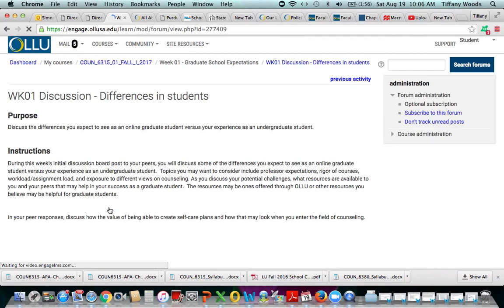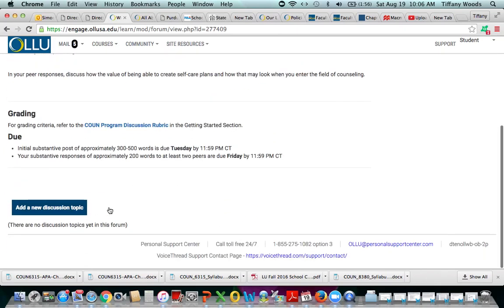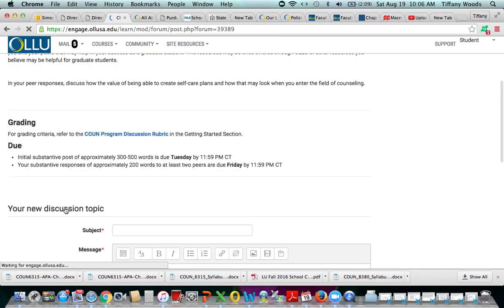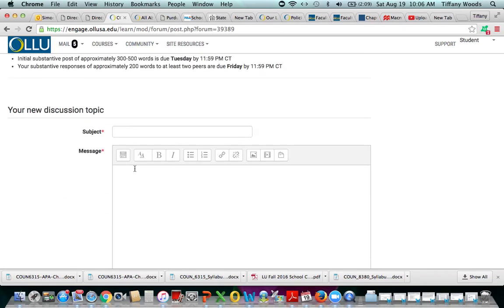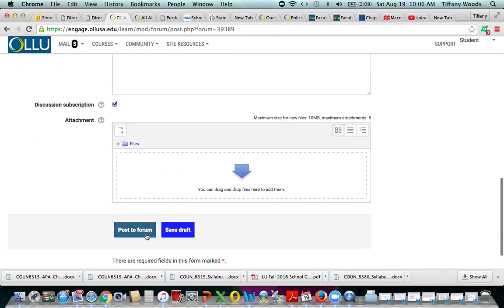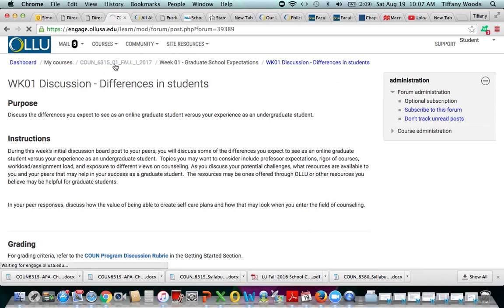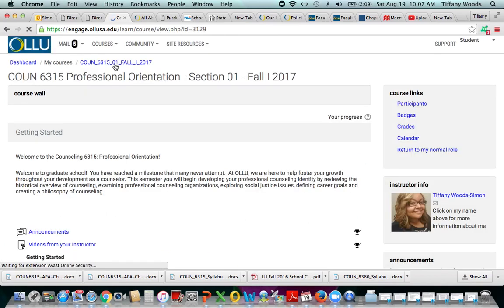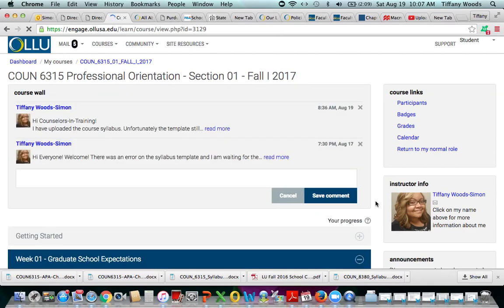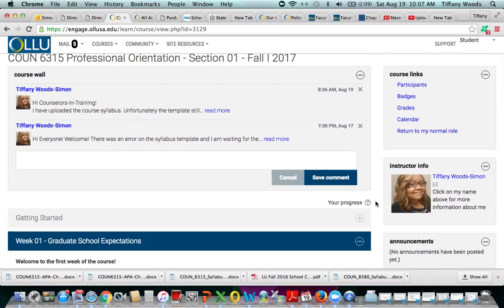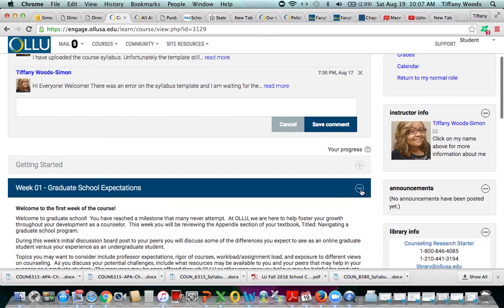Remember, your initial response is due on Tuesday, and then your peer responses are due on Fridays. So you would add a new discussion topic, title it, and then put your message and post. So this is the general overview of the tabs that you have available for you.